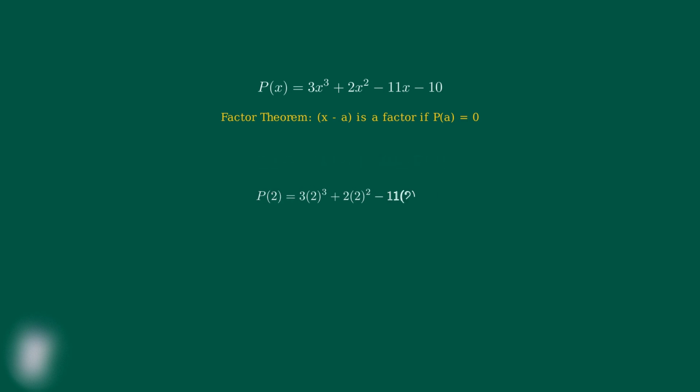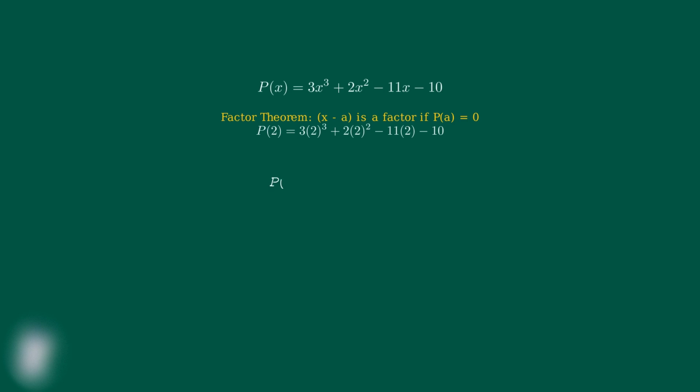First, we substitute x equals 2 into our polynomial. This gives us p of 2 equals 3 times 2 cubed plus 2 times 2 squared minus 11 times 2 minus 10. Now we'll calculate each term step by step. Let's start with the first term, 3 times 2 cubed. Since 2 cubed equals 8, we have 3 times 8, which equals 24. Next, the second term, 2 times 2 squared. Since 2 squared equals 4, we have 2 times 4, which equals 8. For the third term, we have negative 11 times 2, which equals negative 22. And finally, the constant term is negative 10, which stays as negative 10.